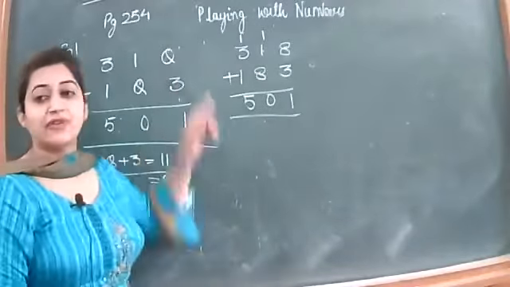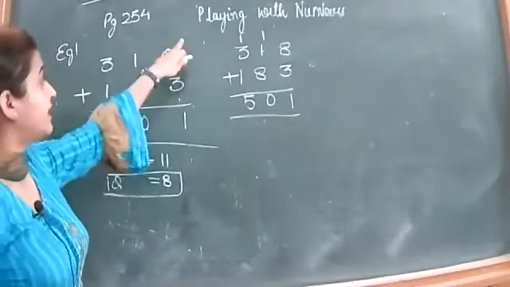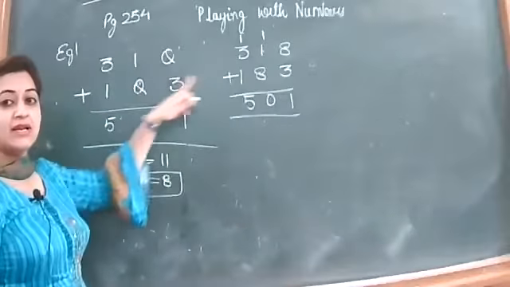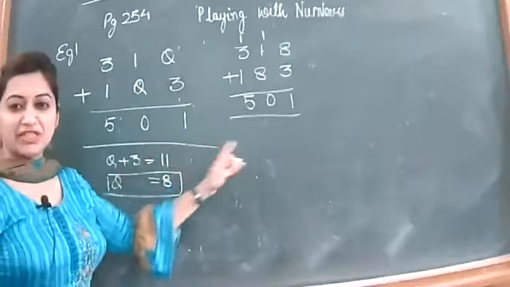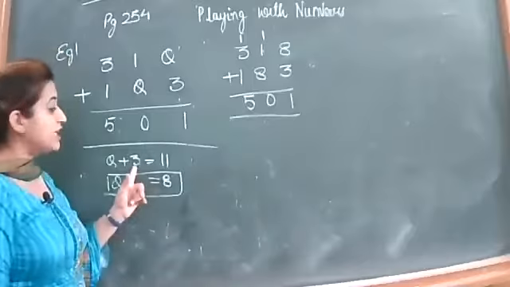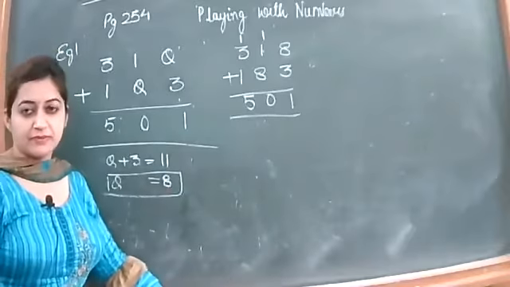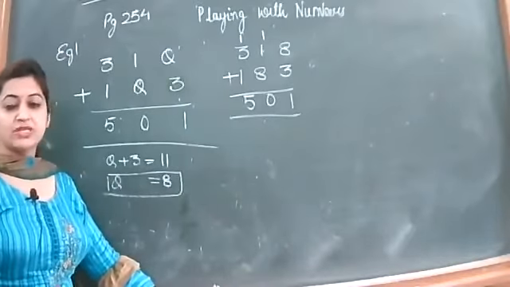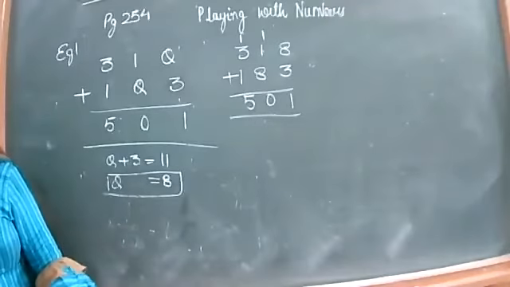And here, if I have written the value of Q as 8, here at this place again I have written 8 and the answer is matching. The answer is exactly the same. That means the value of Q is 8. Got it? So this is your first example.